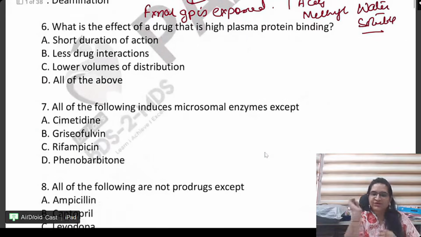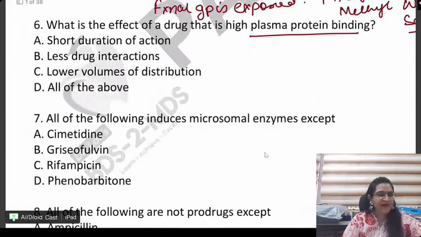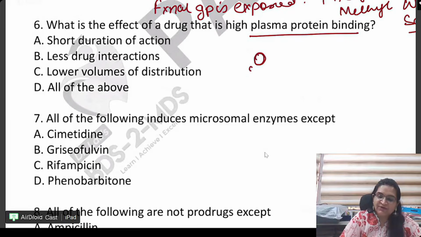Okay, next. Question number 6. What is the effect of a drug that has high plasma protein binding? High plasma protein binding. Now, I told you a drug is bound to the protein. This was the drug. This is the protein. It is bound. Is it going to have a short duration?